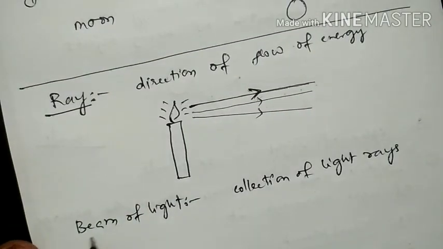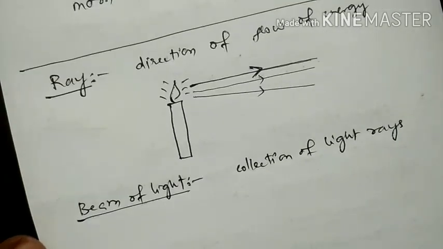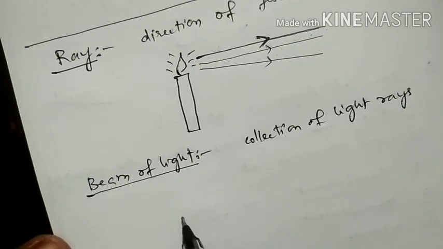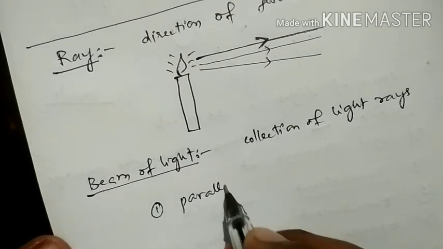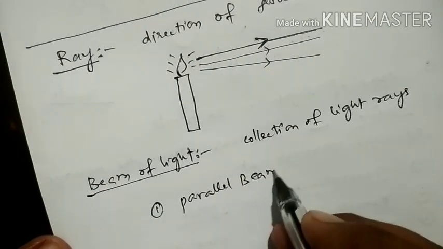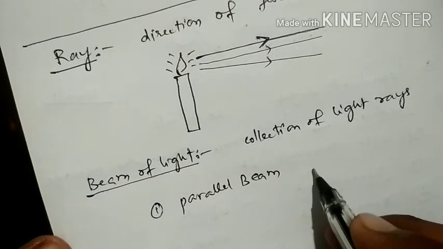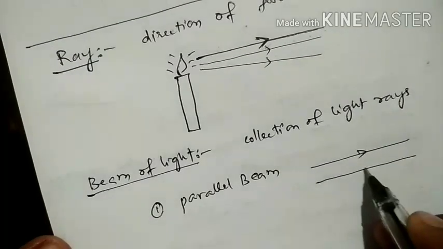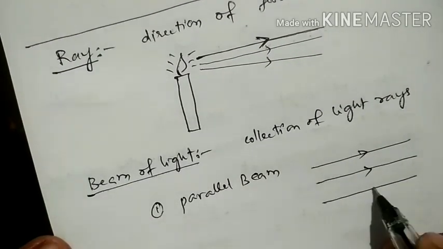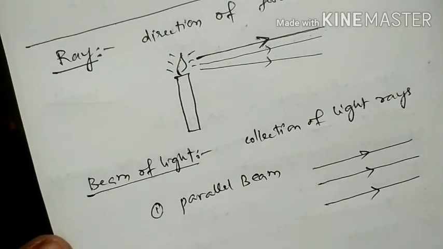So what is the collection of these light rays? Here there are different beams of light. First one is the parallel beam. What is a parallel beam? You can consider light rays which are parallel to each other. So this is a parallel beam of light rays.